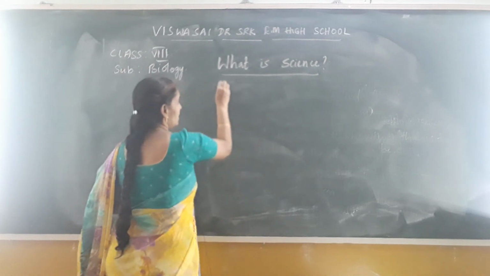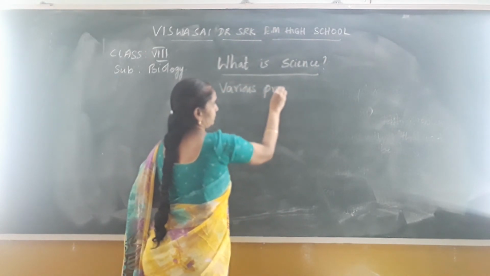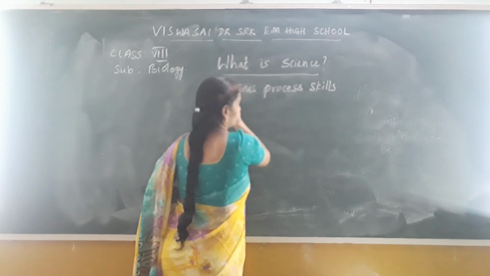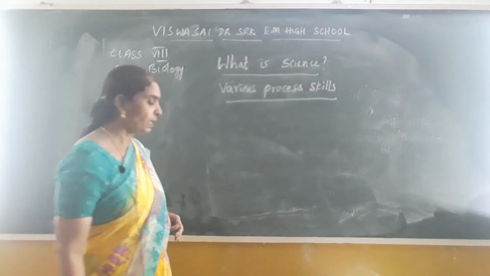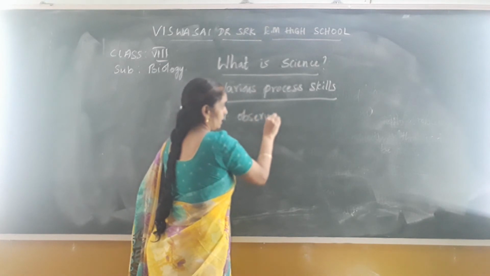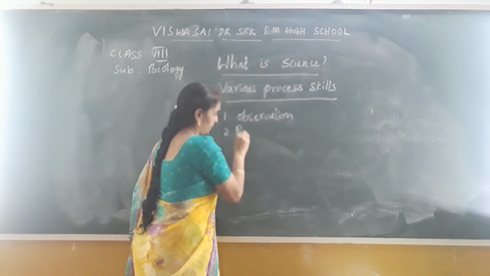The various process skills are like observation, as I told you earlier, observation, recording,